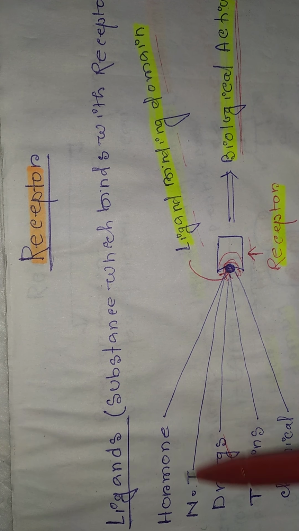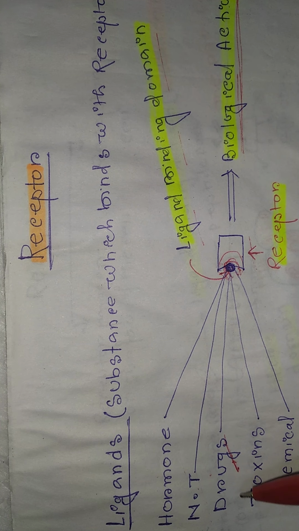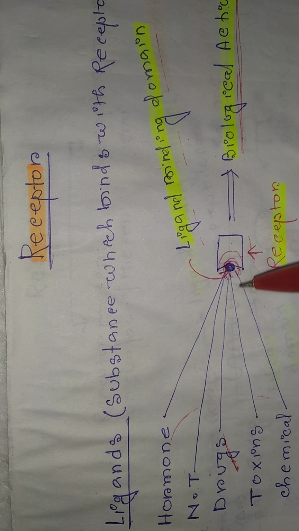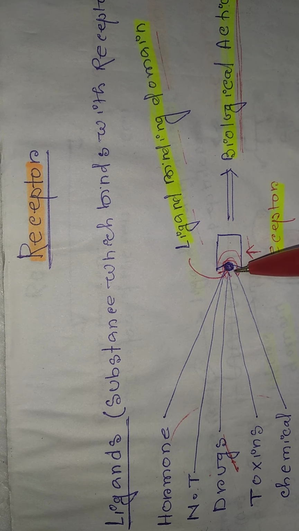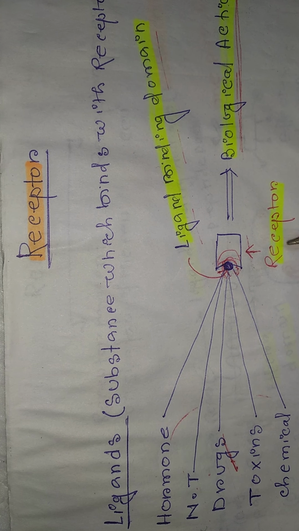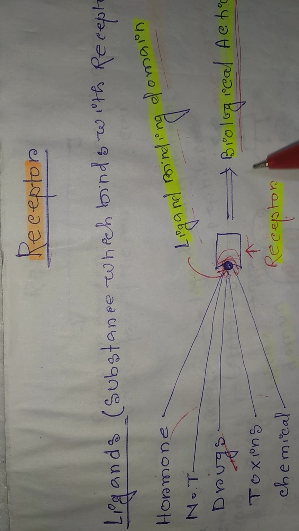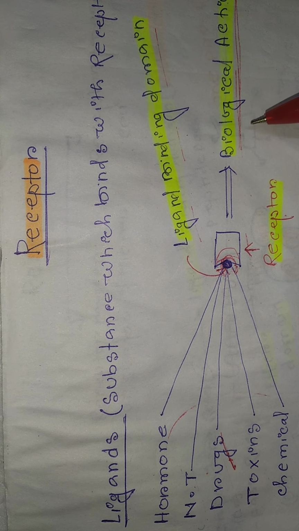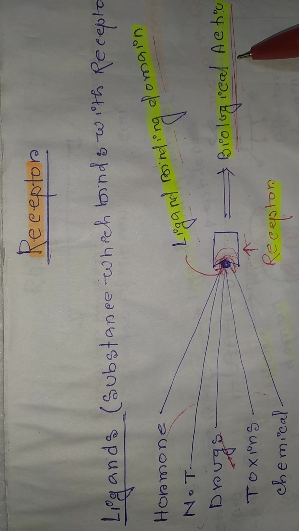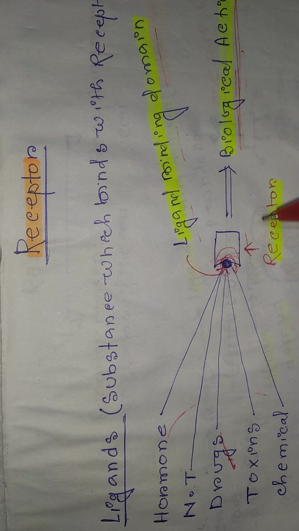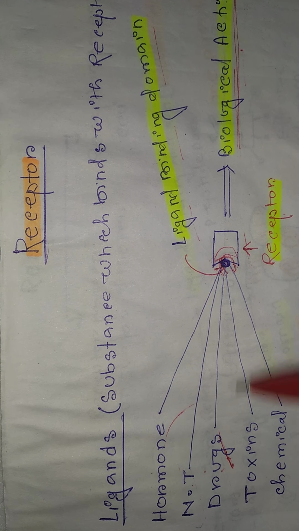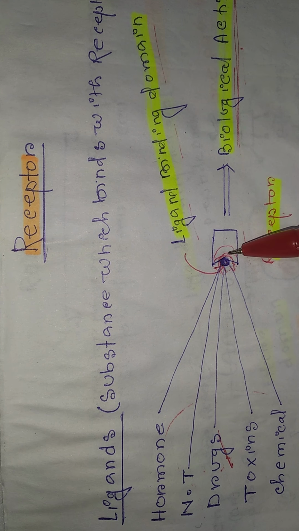When a ligand, this hormone, neurotransmitter, drug, toxin or chemical, all of these are ligands, binds to the ligand binding domain of the receptor, and it produces a biological action or biological effect, then we call that a receptor.